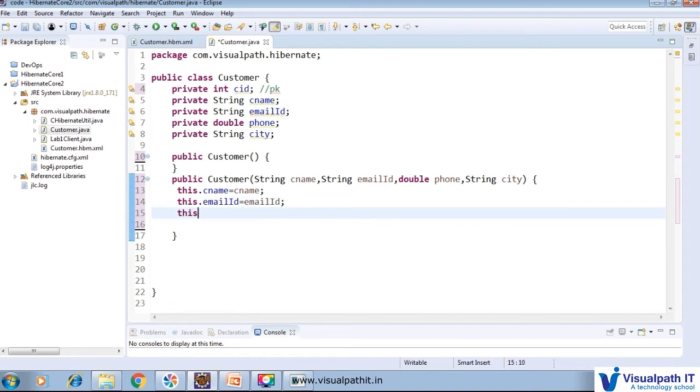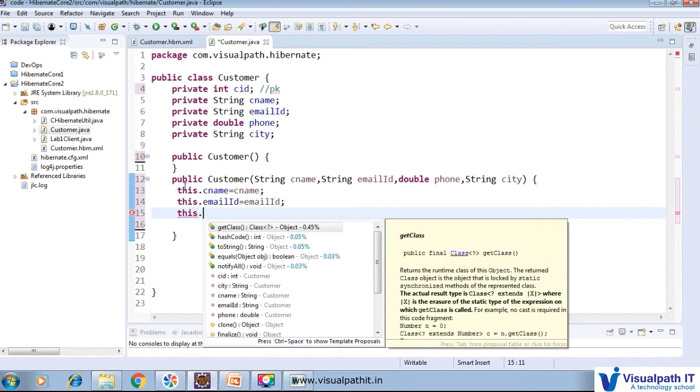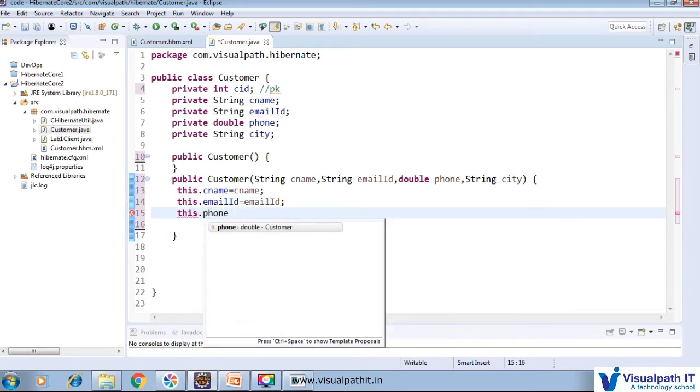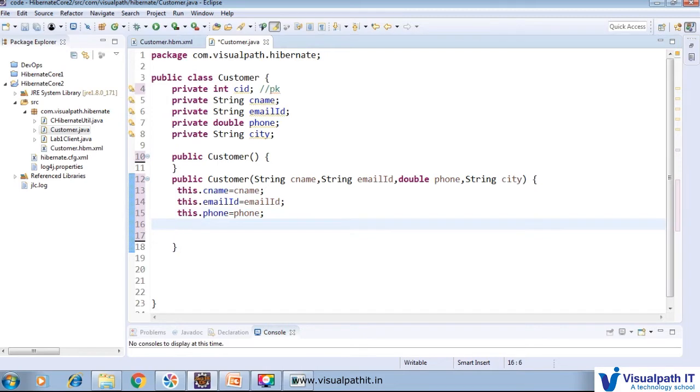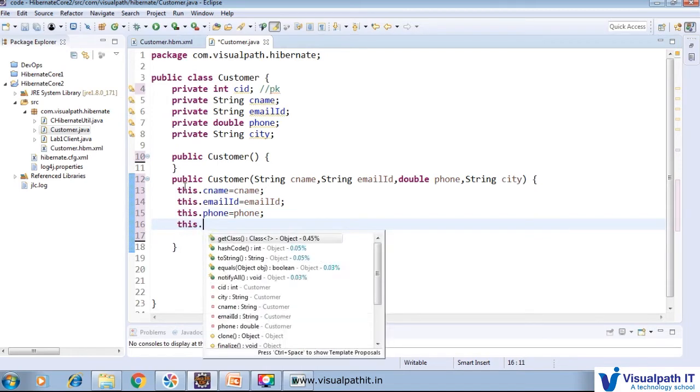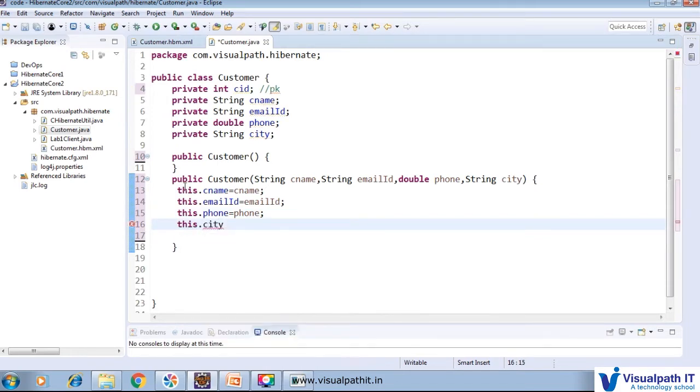Other is this dot phone equal to phone, and this dot ct equal to ct.